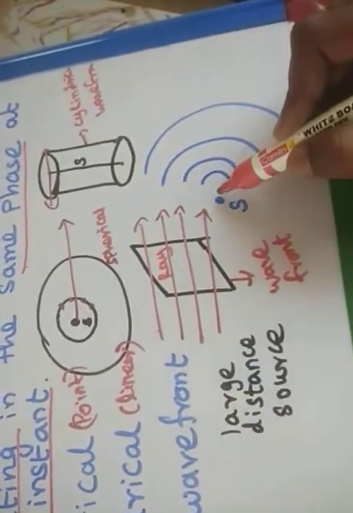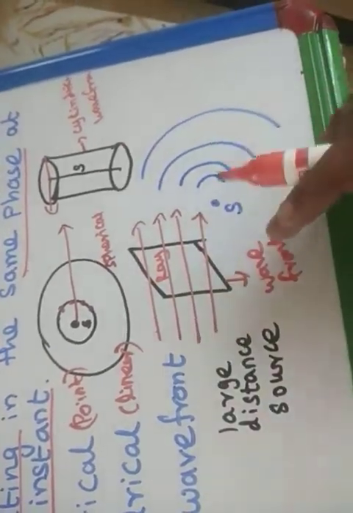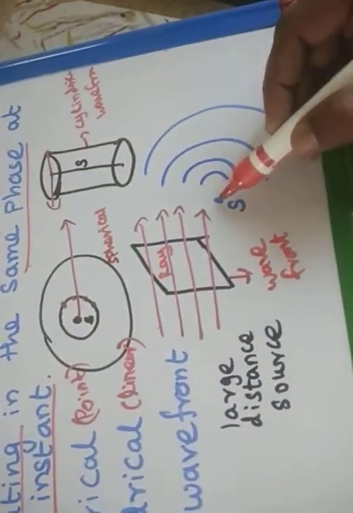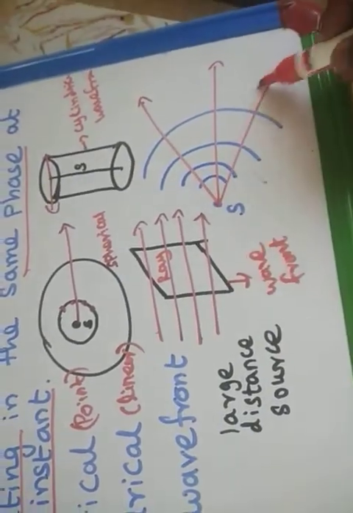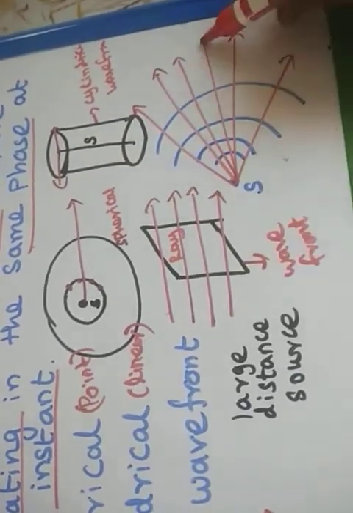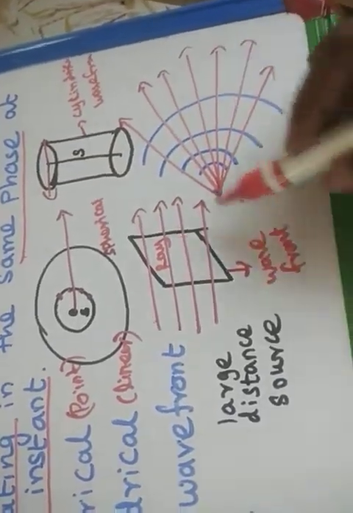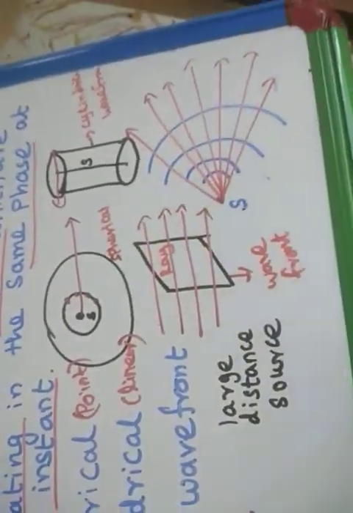I will draw one diagram. This is the source. This is the spherical wavefront. That means diverging light. So from the source, the ray diagram will be drawn like this. Yes or no? The light from the source will diverge. So this is a diverging ray and this is a diverging spherical wavefront.